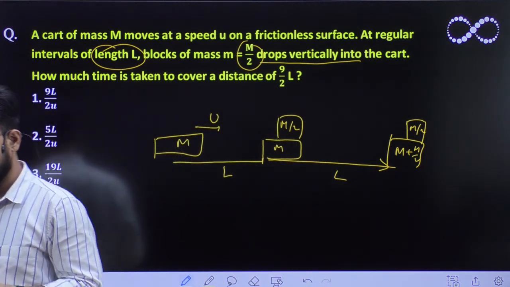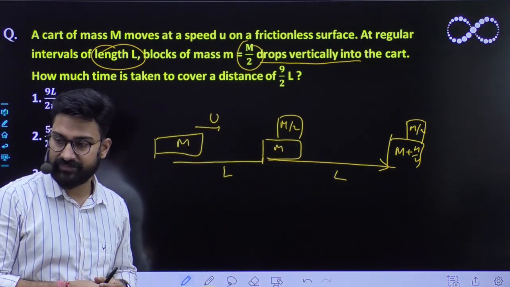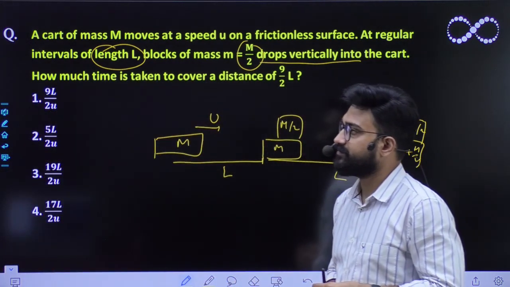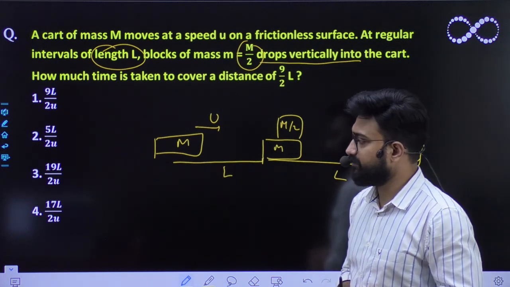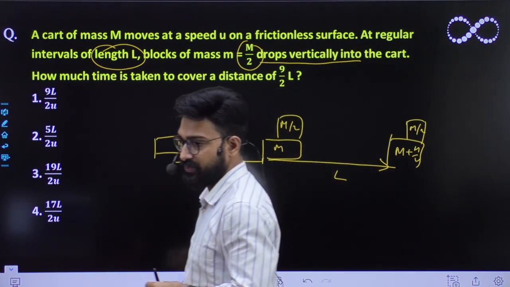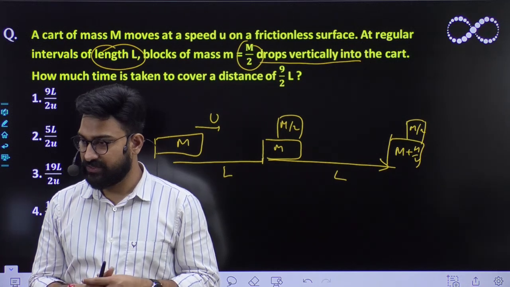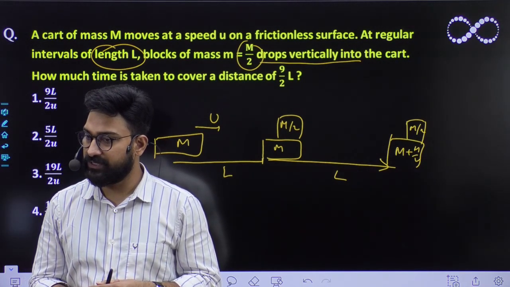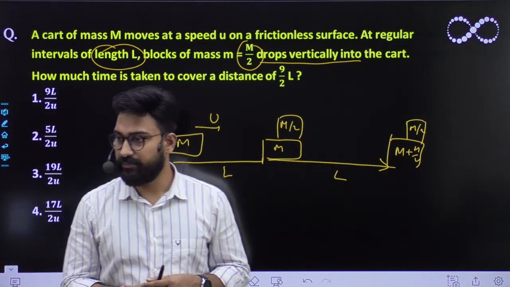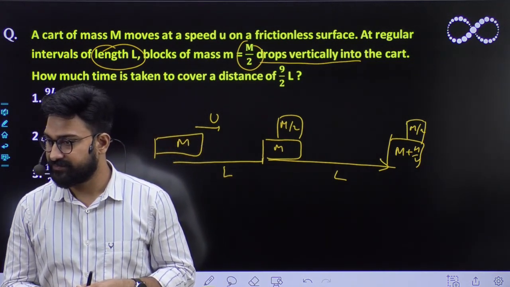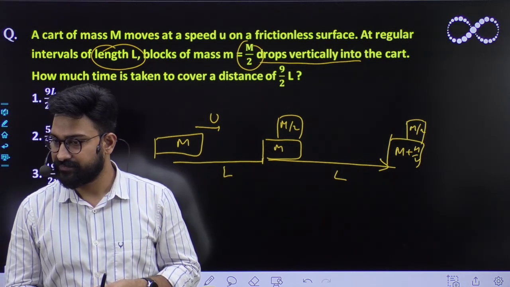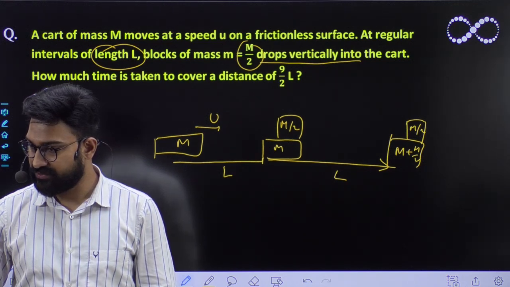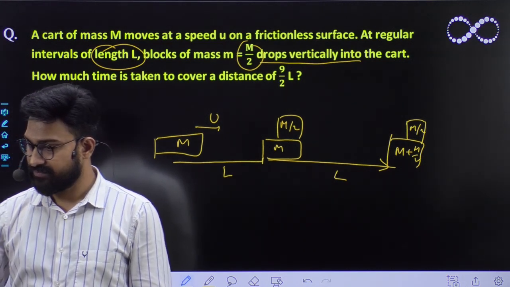Shubham has got it. Shubham is saying the fourth option, so that means 17L/2. Okay, and Cheshta has also got the answer now. Cheshta is also saying the fourth option is correct. And what about Hardik? And Rishit? It didn't come.